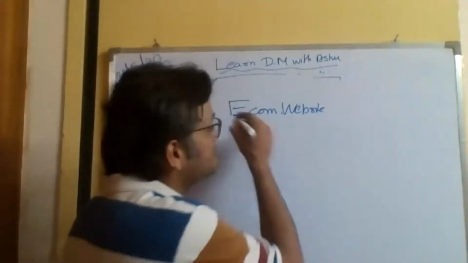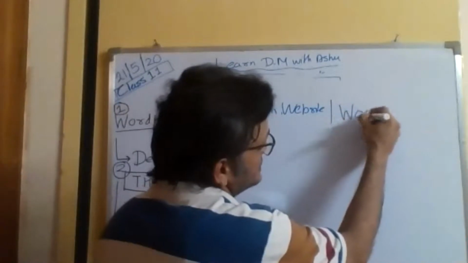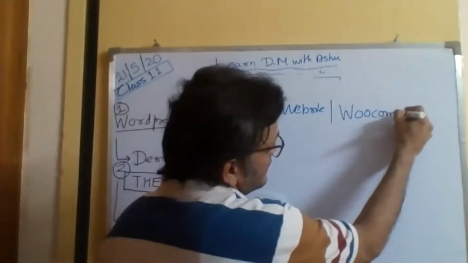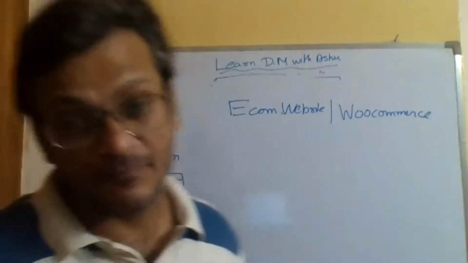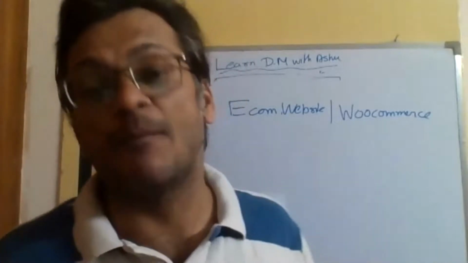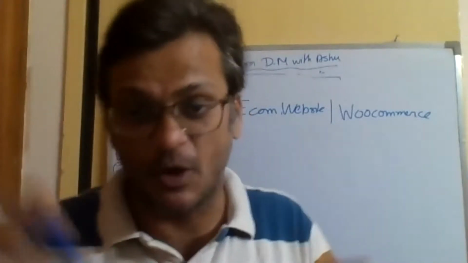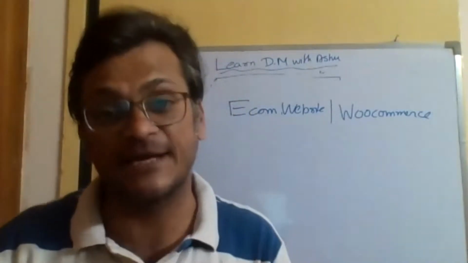There is an e-commerce plugin in WordPress which is free, called WooCommerce. Using that, you can put a basic e-commerce website on top of your website.